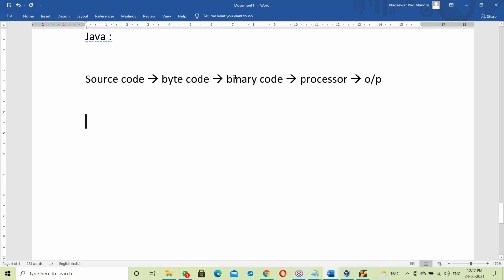In Java, some extra code, one more code, an intermediate code, is introduced here. So, byte codes.